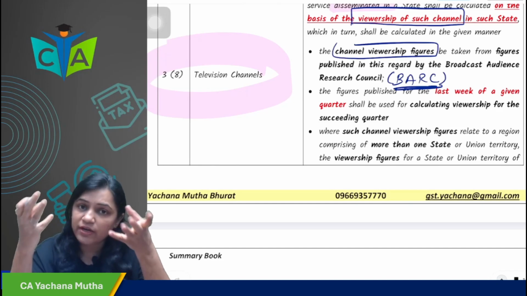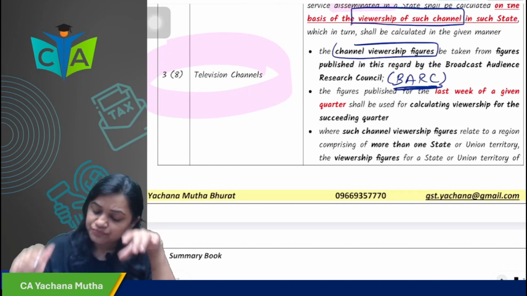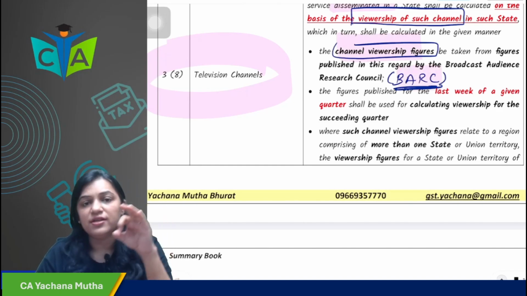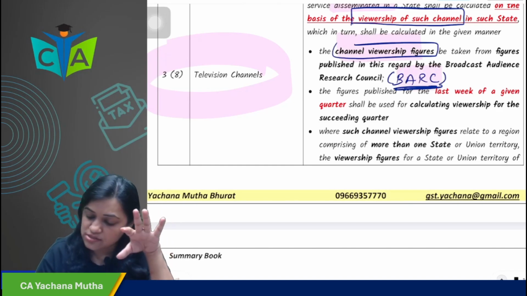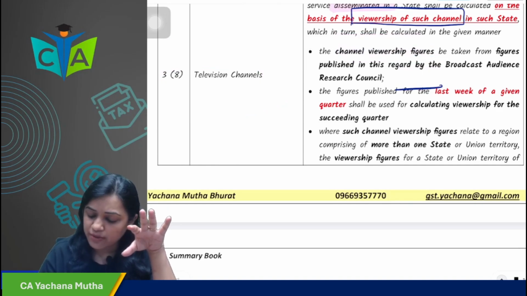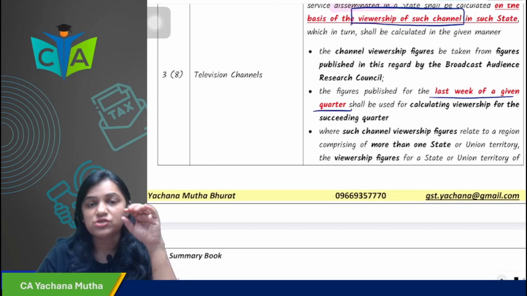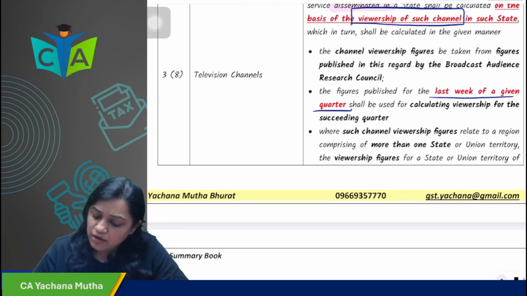Now how will you calculate the viewership? The channel viewership figure as per the Broadcast Audience Research Council. Which figures will you take? You will take the figures of the last week of a given quarter, which shall be used for calculating viewership of the succeeding quarter.